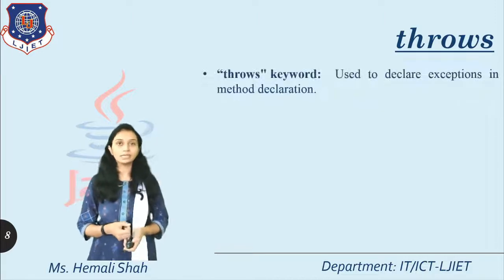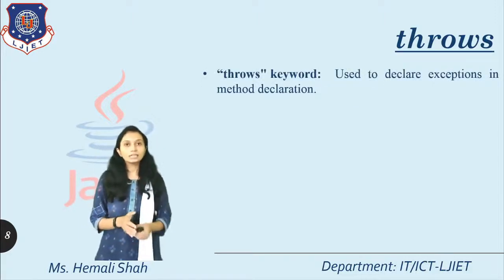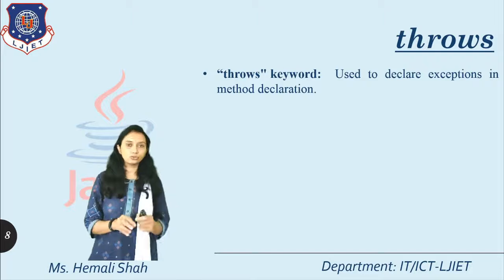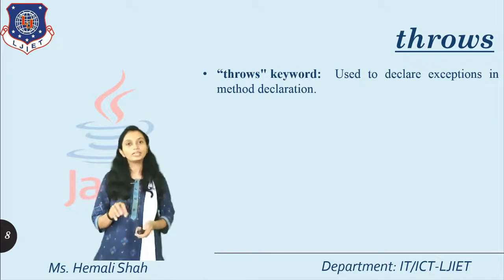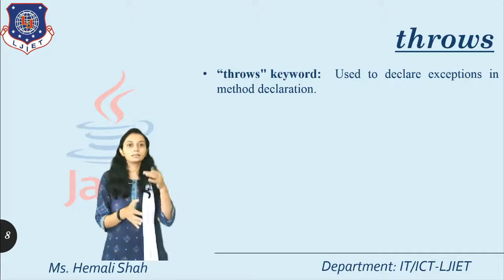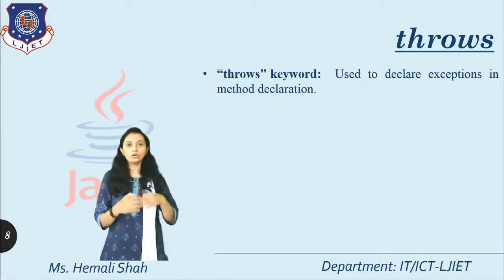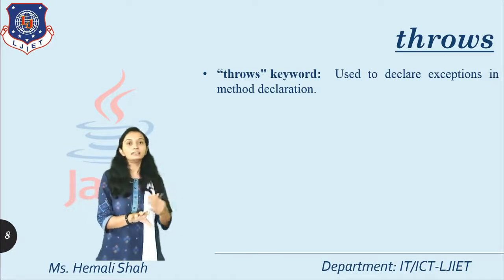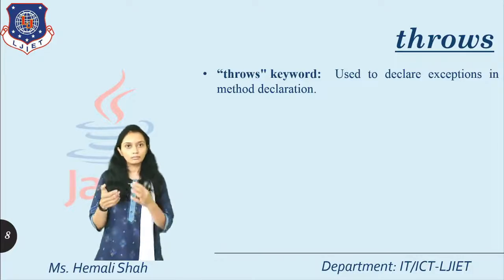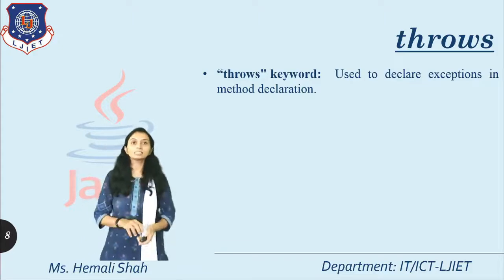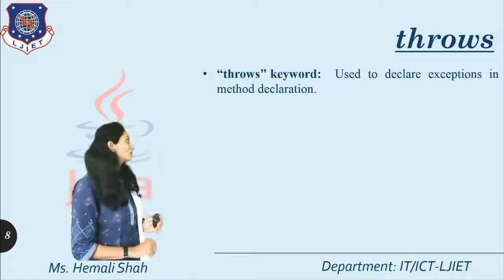Now the next and last keyword is the throws keyword. This throws keyword is basically used to declare the exceptions thrown by some method. So it is just used for the declaration of the method. When you declare some method and that method may throw multiple exceptions, you can write that this method may throw such an exception. So the developer who will use that particular function can get the idea which kind of exception they have to handle in their programs to use that function. Such a declaration statement you can write by using this throws keyword.